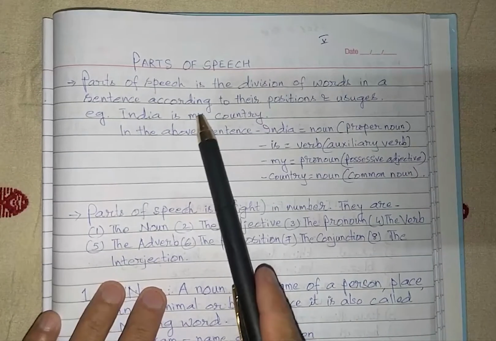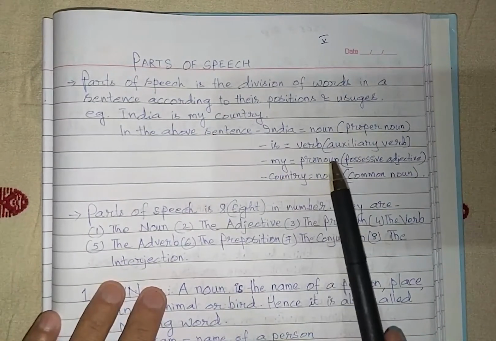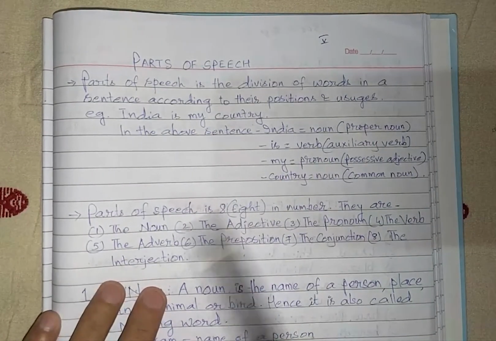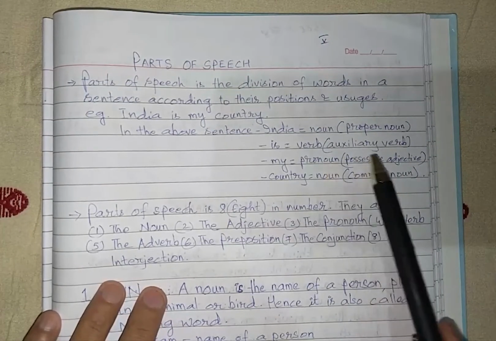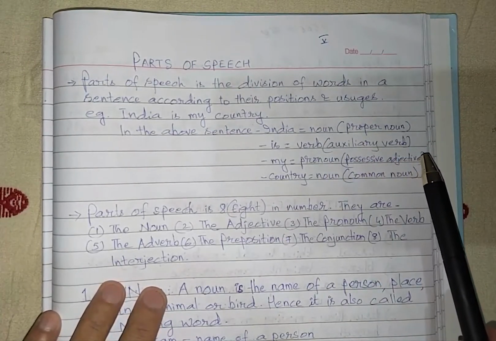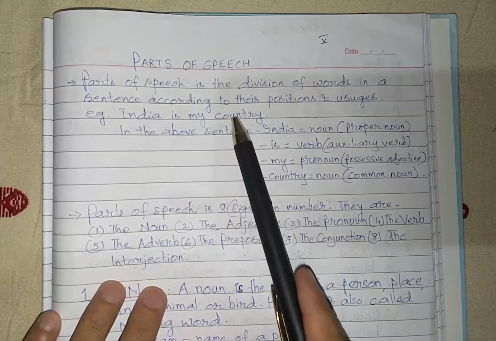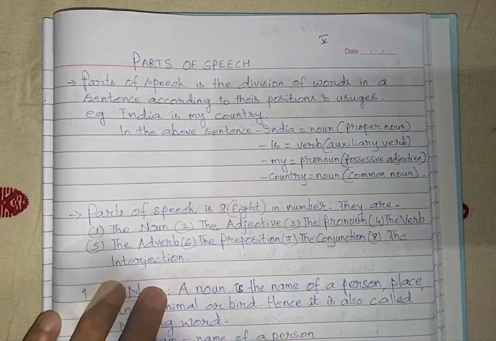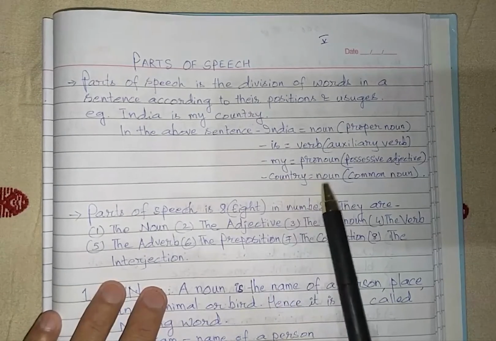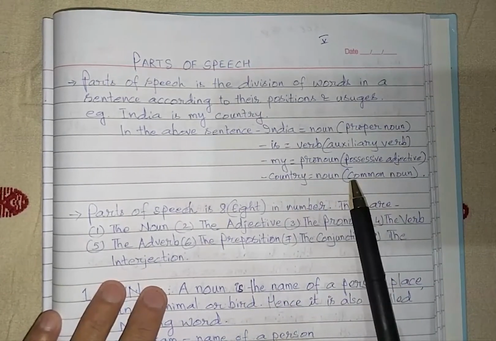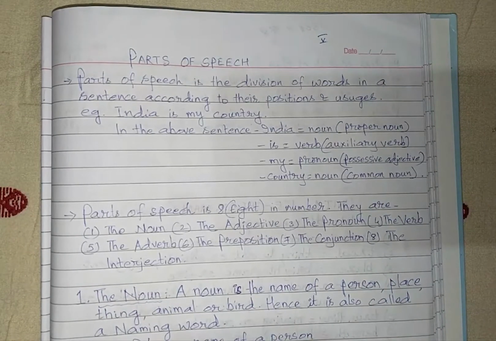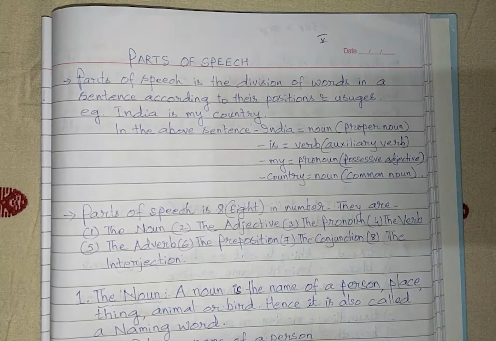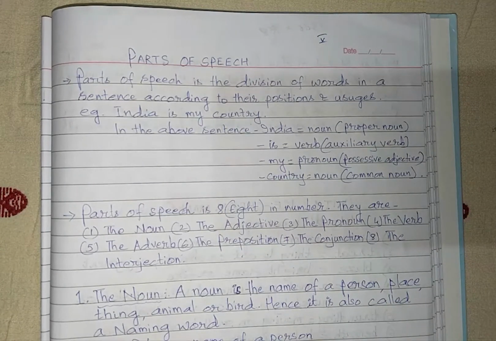The next one is my. So my is a pronoun, and if we go deeper, it is actually a possessive adjective. Then last word is country. So country is also a noun, but here it is a common noun. So when we divide the words of a sentence in this way, it is called parts of speech.